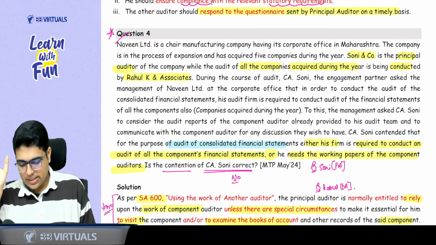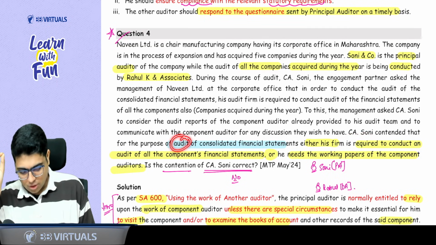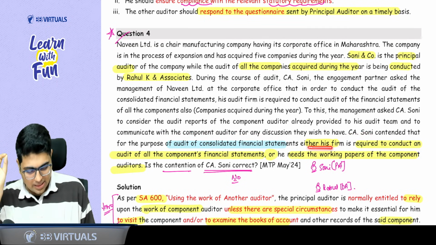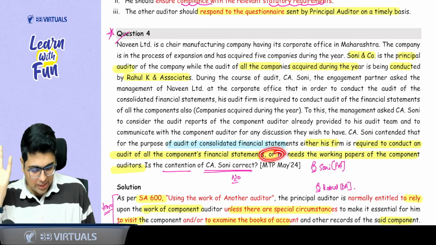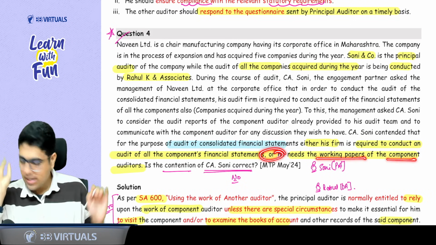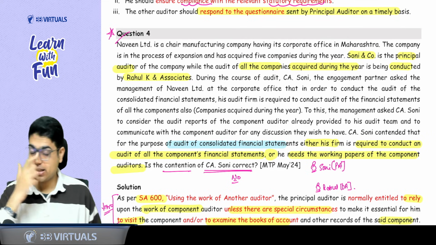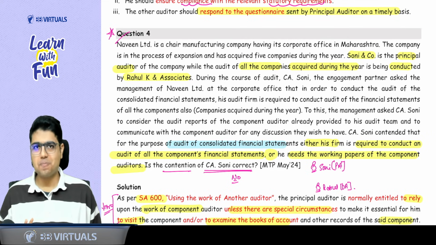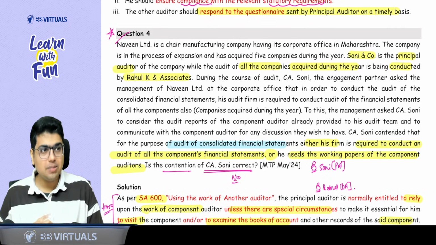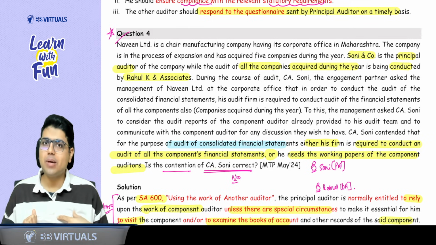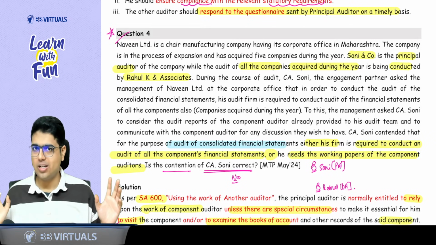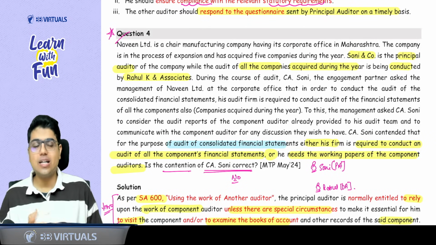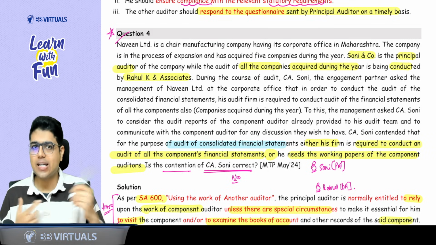CA Sony contended that for the purpose of audit of CFS, either his firm is required to do the audit of all the components or he needs the working papers of the components. Is the contention of CA Sony correct? So you tell me, if I am doing the audit of CFS, does it mean that the component should also be audited by me? The answer is no. Components can be audited by another auditor. Now, sir, how do I get comfort that the other auditors have done the procedures that I guided them?